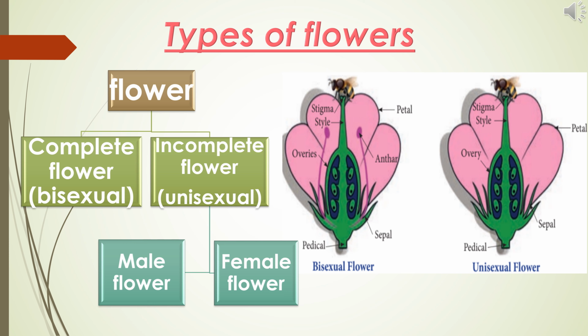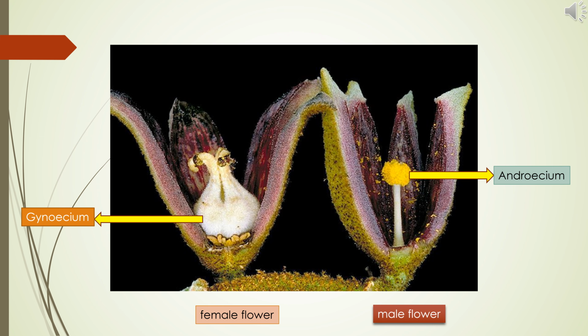If any one of these four whorls is missing, it is called incomplete flower. Incomplete flowers are unisexual flowers. There are two types of unisexual flowers. They are male flower and female flower. Flowers with androecium and without gynoecium is called male flower. Flowers with gynoecium and without androecium is called a female flower. So they are known as unisexual flowers.